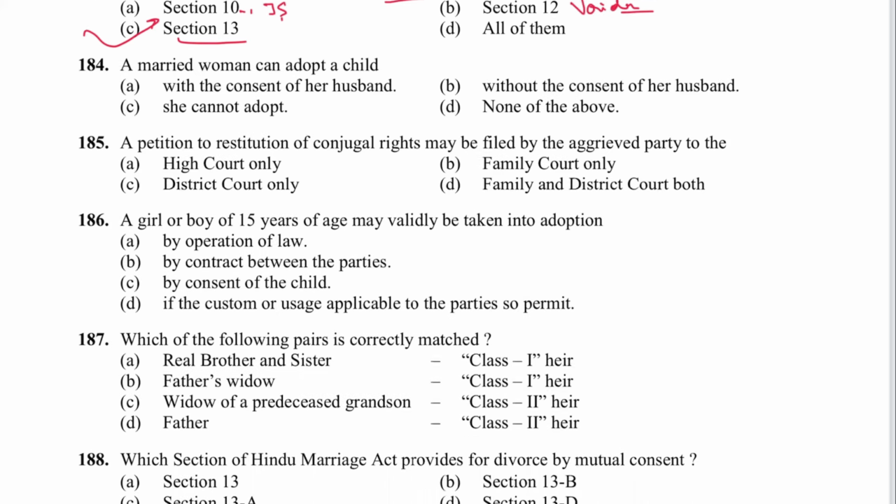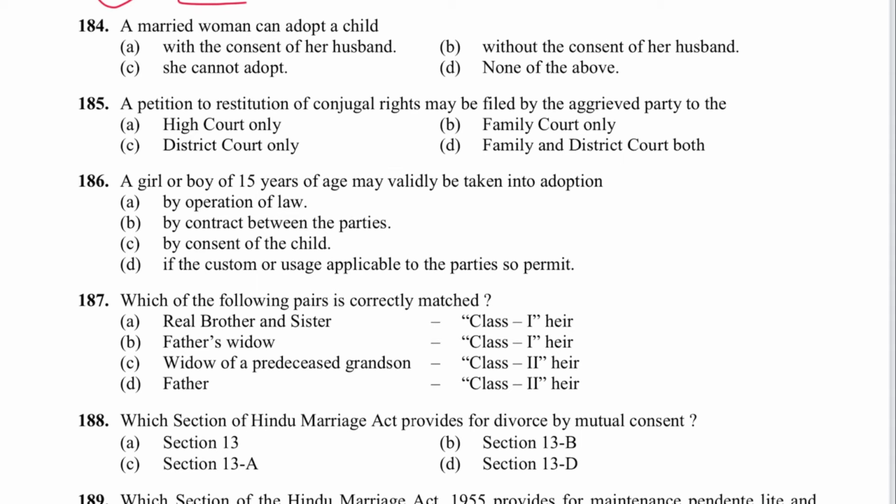Okay? Next 184, a married woman can adopt a child with the consent of husband. A is the answer. And where is the provision? Section 8, capacity of female to take in adoption.